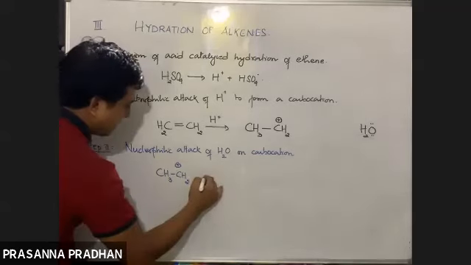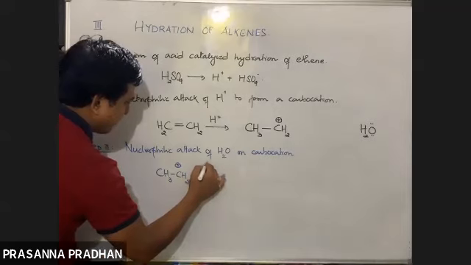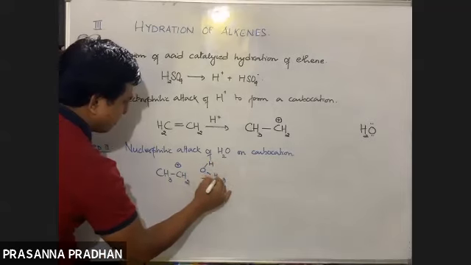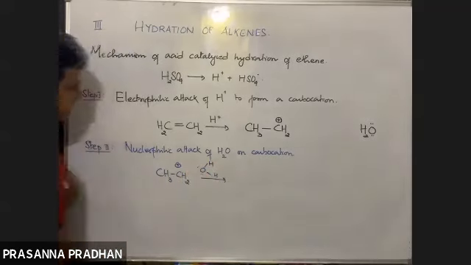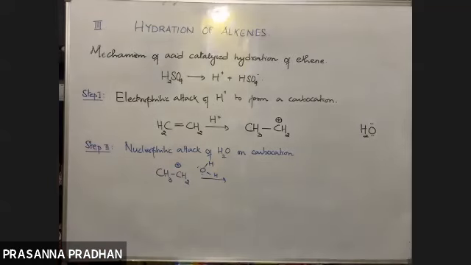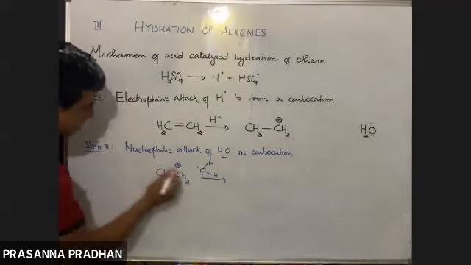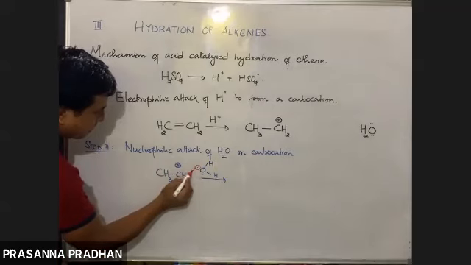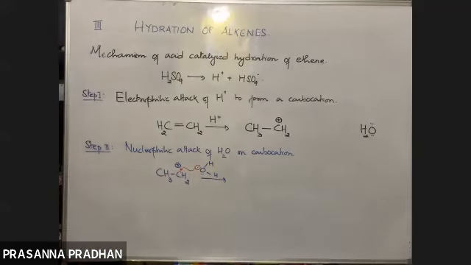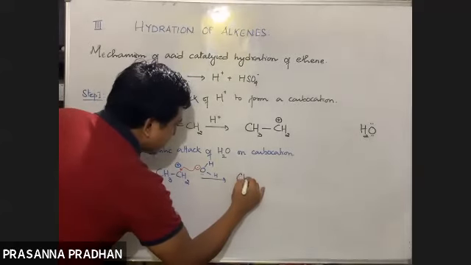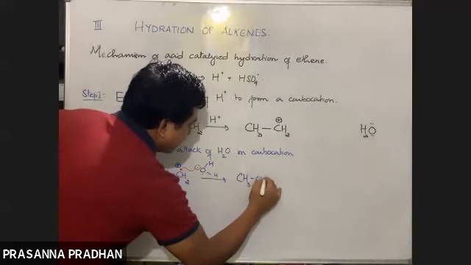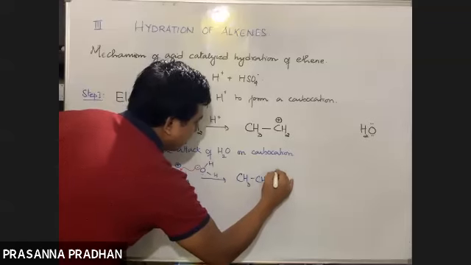So we have CH3, we have CH2, there's a positive charge out here, a carbocation. What is attacking out here? Water. Attacking means it will form a bond through the lone pair. So we have a lone pair of electrons in water, and through these two electrons it will form a bond with this carbon atom like this. So we get CH3, CH2, O.